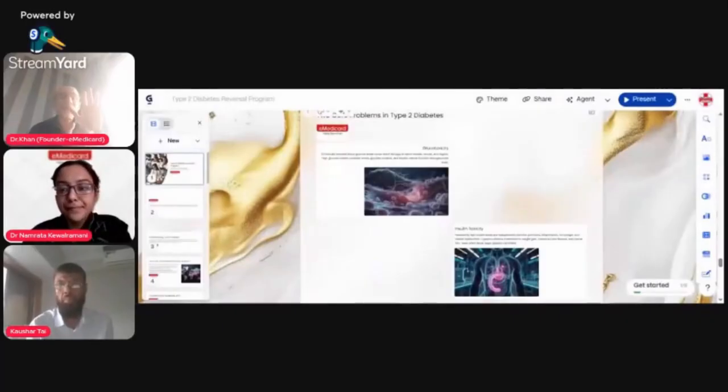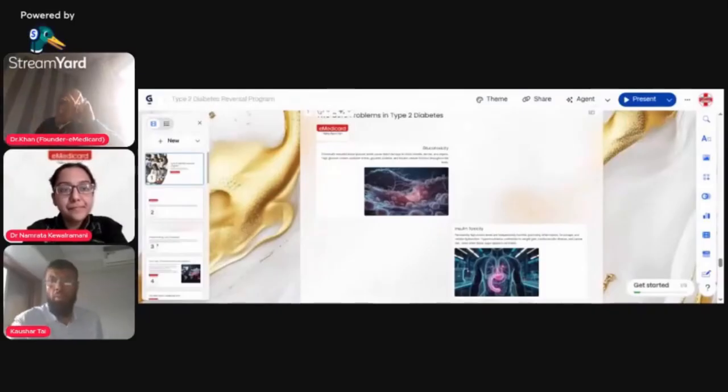If you understand the root cause, it is simple. What is the root cause? Too much carbs, too much insulin getting released. If we understand this phenomenon, we can easily reverse this condition. The main problem is too much insulin getting released, and because of that, the pancreas got tired. It says, we are tired, we cannot produce any more insulin now. That is what we are regenerating on our platform. How are we doing that? By our food, by intermittent fasting. I'm going to show you how we do that now.